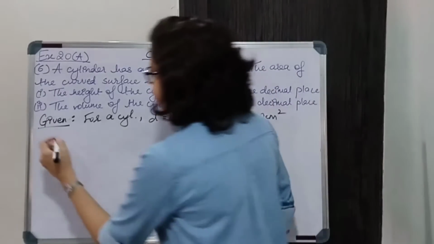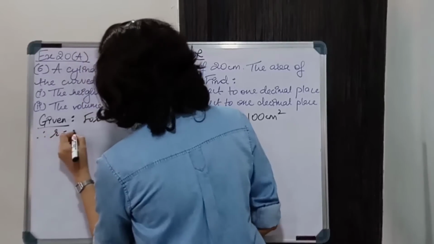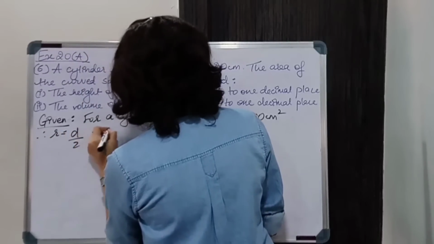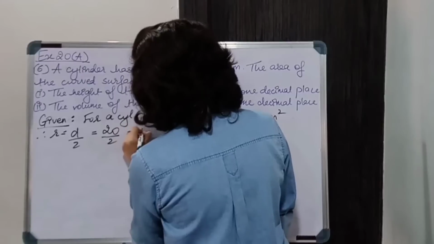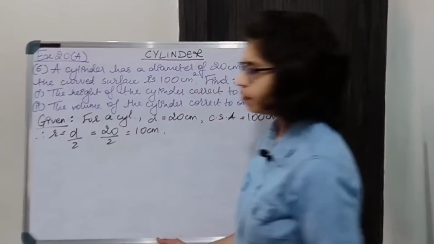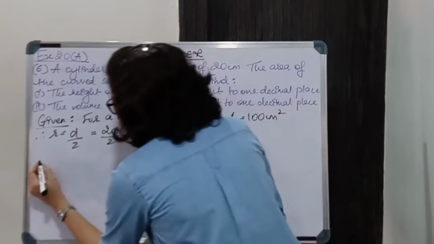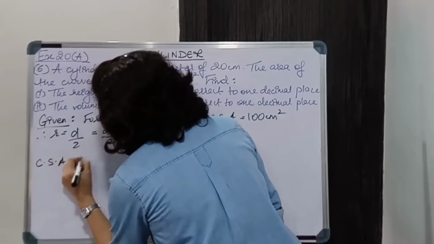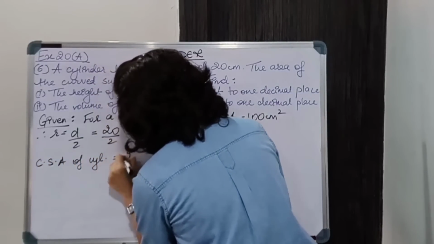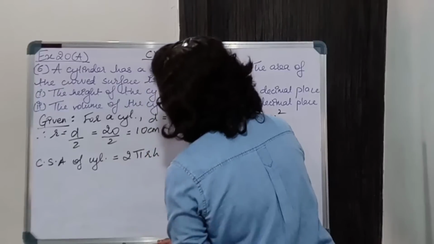So we'll write down the radius first. Radius is d/2, which is 20/2, which is nothing but 10 centimeters. Now CSA of cylinder is 2 pi RH.